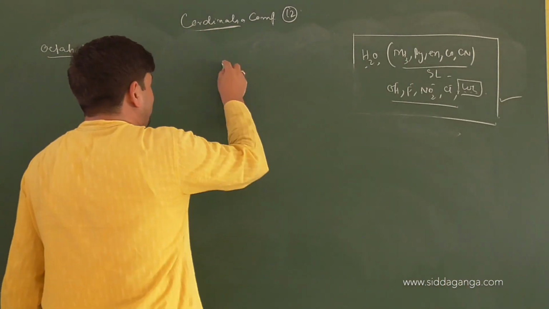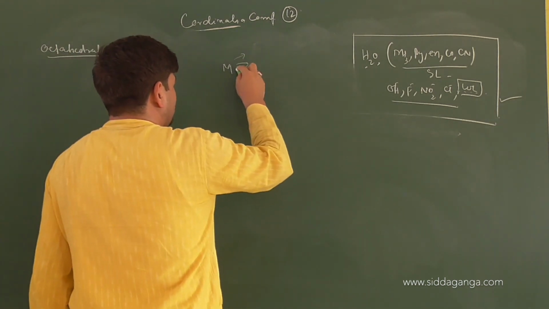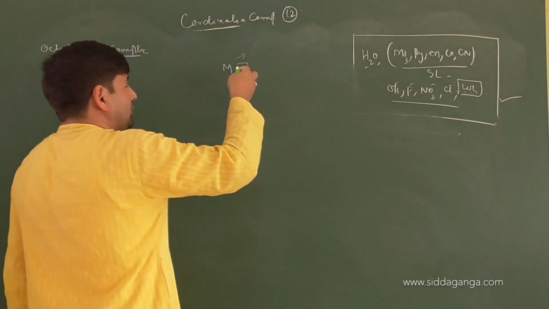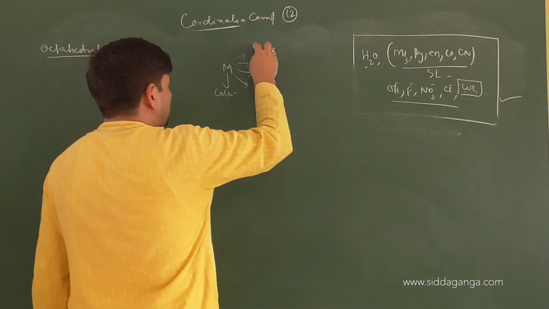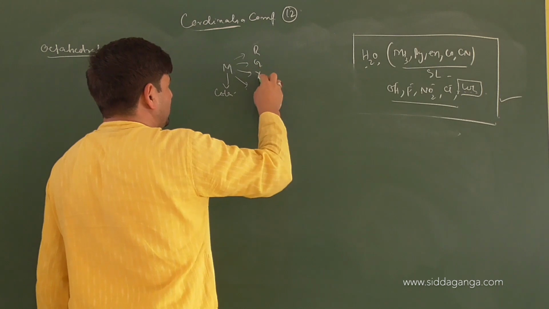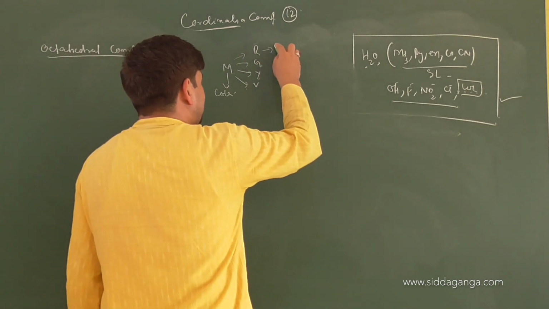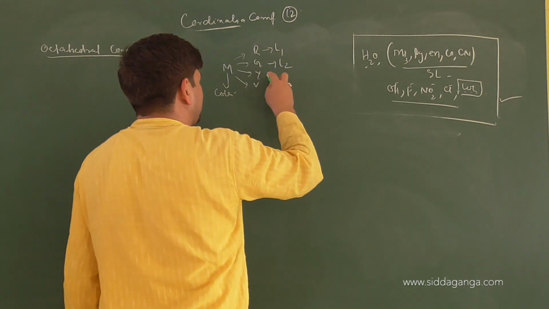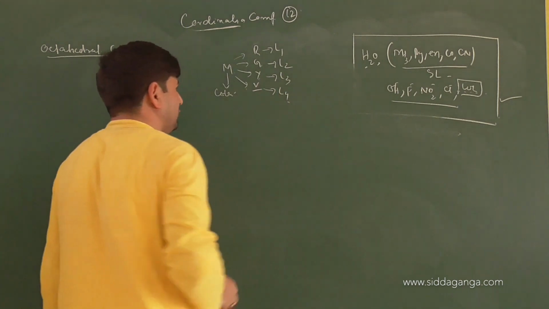Say we have a metal atom. It is absorbing to develop color. It is absorbing in the red, green, yellow and violet zones. So ligand 1 absorbs in the red zone, L2 in the green zone, ligand 3 in the yellow zone and ligand 4 in the violet zone.